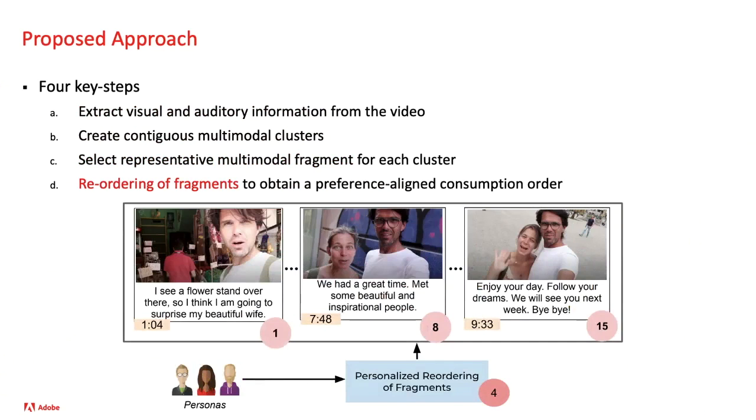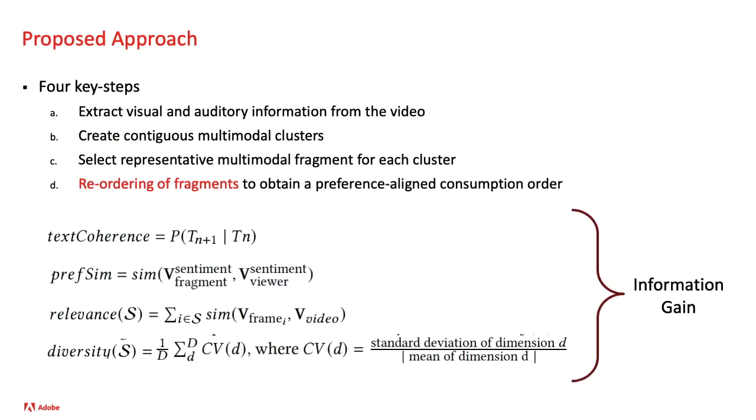They could be looking for content that is either compassionate or fun or even adventurous. Once we have selected an image and sentence, we put them together to give us one multimodal fragment for each cluster. In the last step, we again take the viewer preference into account to generate a consumption sequence that prioritizes quicker consumption of segments that the viewer would be interested in, and at the same time ensures that we respect the original narrative in the video to ensure coherence in the final sequence.